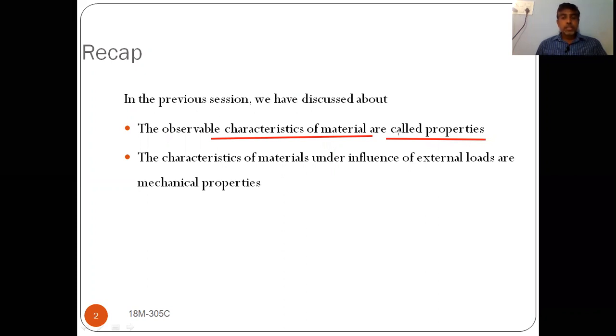Later we discussed in detail about mechanical properties. What is the meaning of mechanical properties? Mechanical properties are the characteristic behavior of the material under the influence of external load. When you apply external load on a material, how it behaves, we studied in the previous sessions.